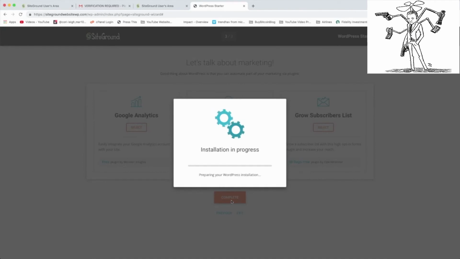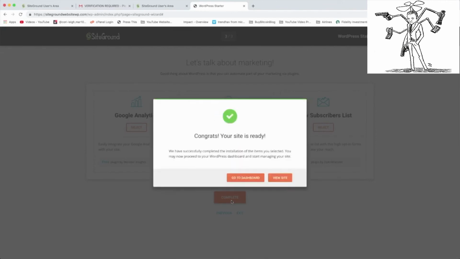And you're really getting to see all the managed WordPress tools that SiteGround came with for free. Super fun. And setting you up for a future of WordPress success. Alright, and now SiteGround has worked their magic and our site is ready for us. Congrats. So you have the option to either go to the dashboard or view the site. Let's go to the dashboard, and that way we can see how the back end of WordPress looks.